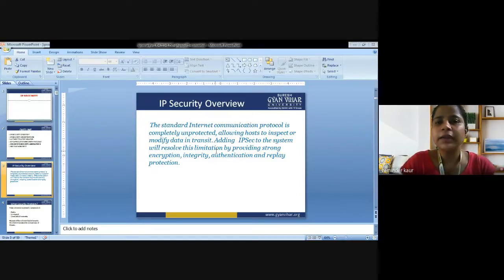The standard internet communication protocol is completely unprotected, because when we download information or transmit any information over the network, it is not a reliable network, and we need some kind of security for the same. Why is it unprotected? There could be a huge number of violators in between who could have control over the information that is being sent over the network.